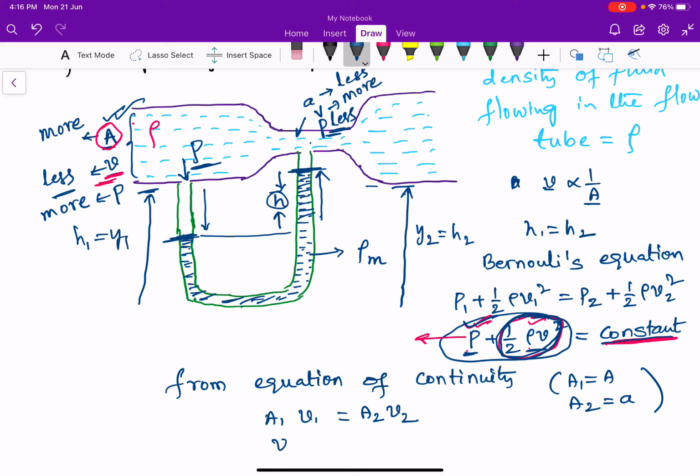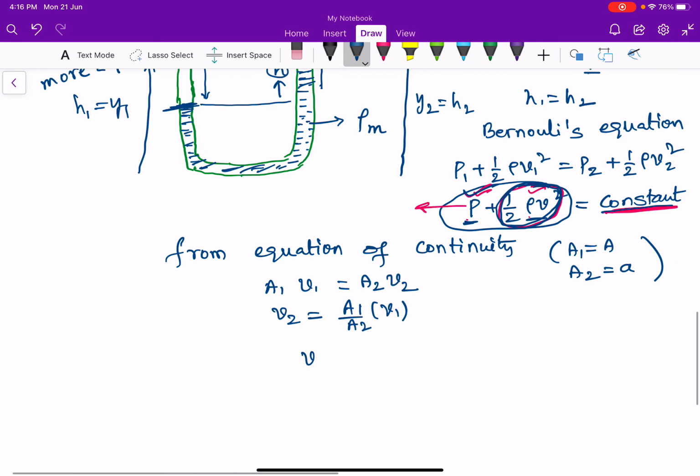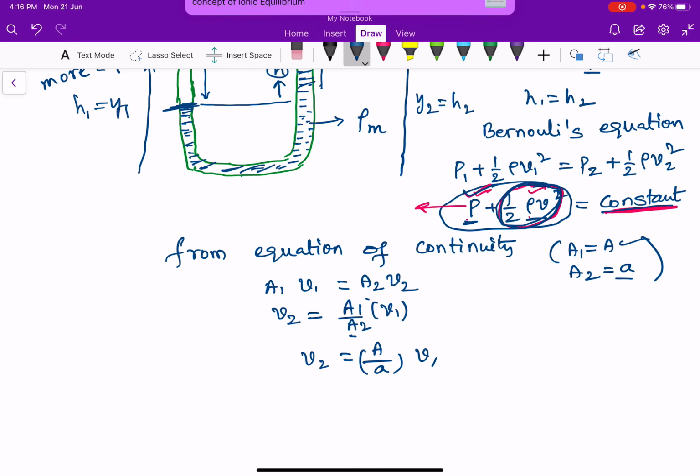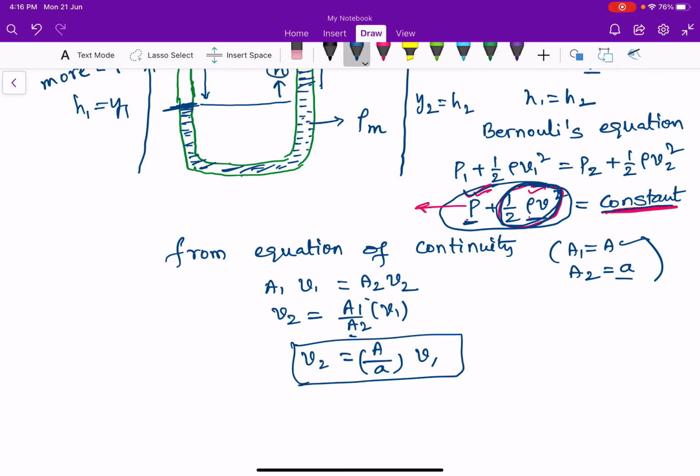So here V2 is equal to A1 by A2 into V1. Therefore V2 is equal to A1, which is capital A, divided by A2, which is small a, into V1. This is an expression for V2, equal to capital A by small a into V1.